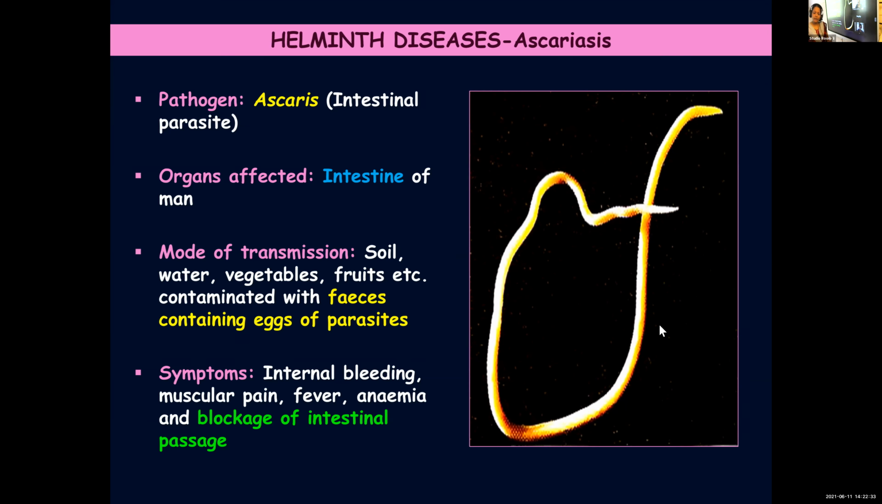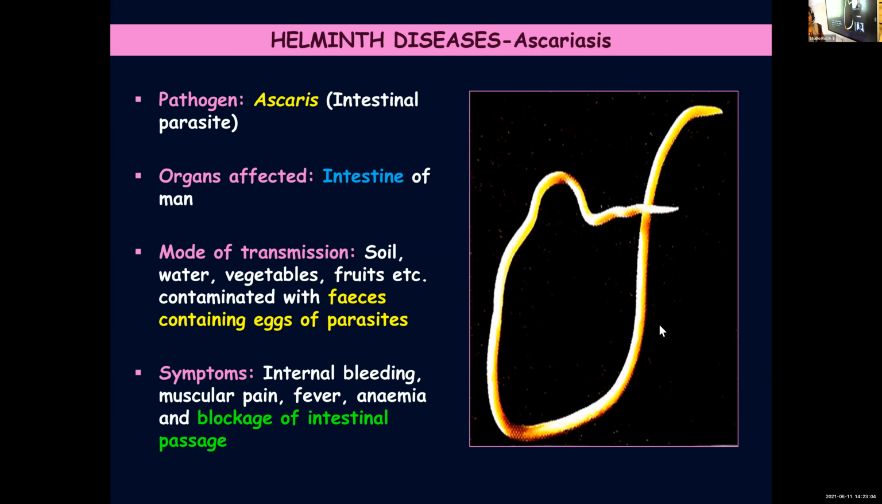So I'll repeat once again. We started with the first Helminth disease, that is Ascariasis. It is caused by Ascaris. Actually, it is Ascaris lumbricoides. In your textbook, only the genus name Ascaris is given, so you need to learn only that. It is an intestinal parasite, and the organ affected, as I told you, is the intestine.